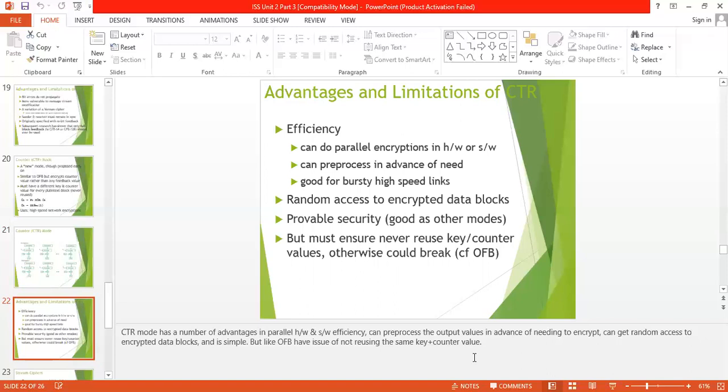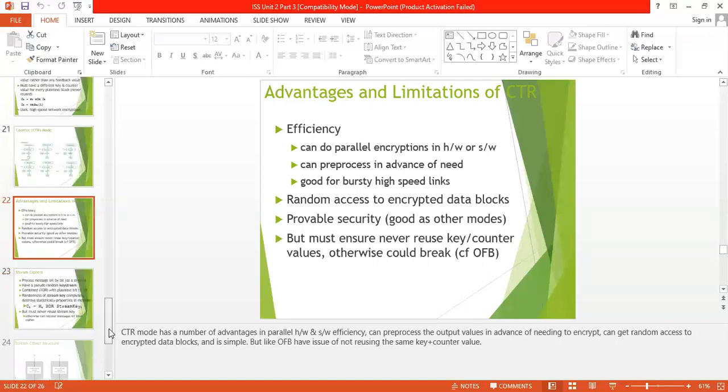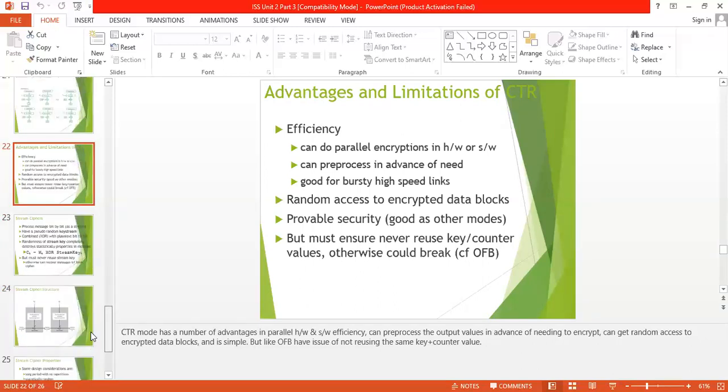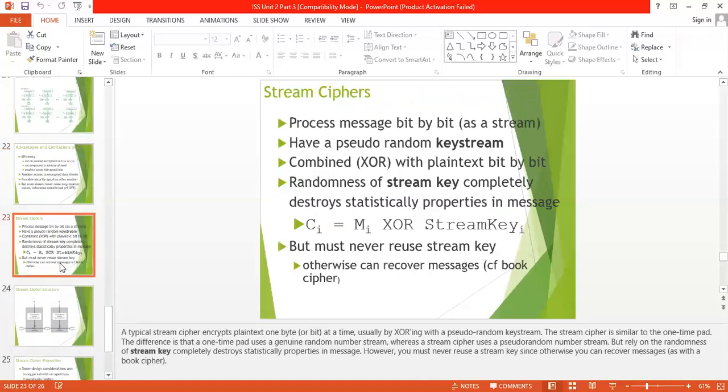So basically, these are some block cipher modes of operation. And after that, the stream cipher, which we discussed in the previous lecture, and the block cipher.